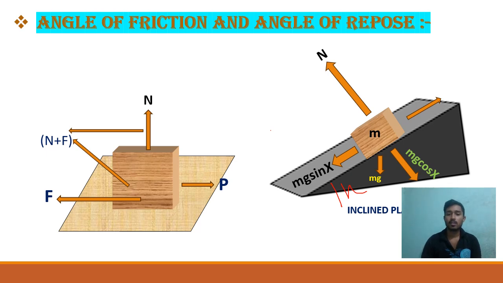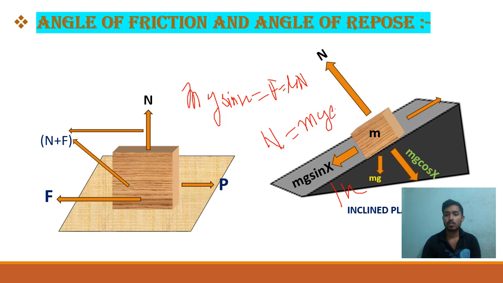So from this we will draw an FBD, and we will be able to find out the value of the angle of repose. For this, we can say that mg sin x is equal to f, that equals mu into n. And another thing is n is equal to mg cos x.